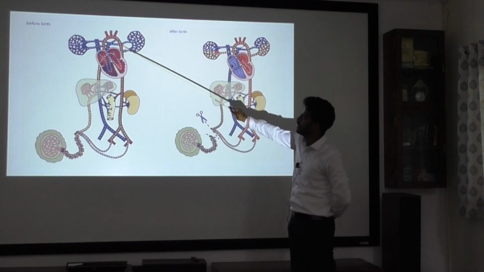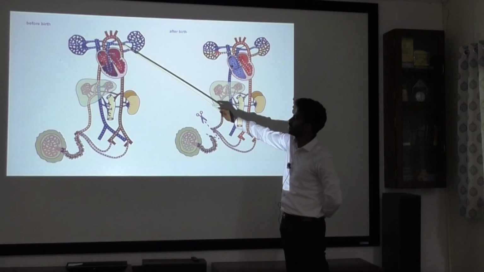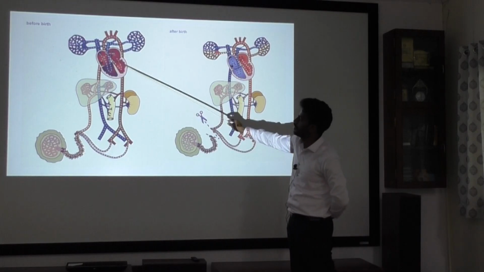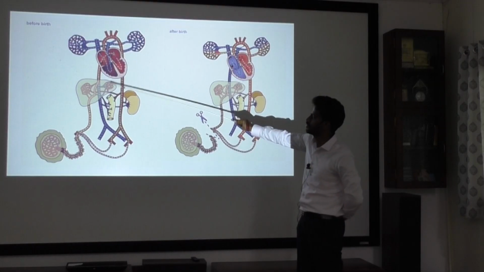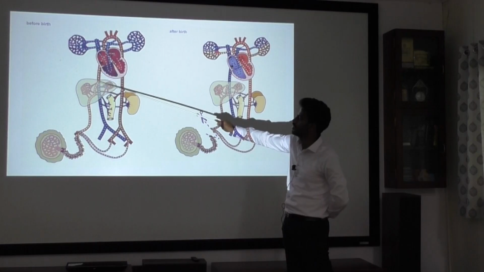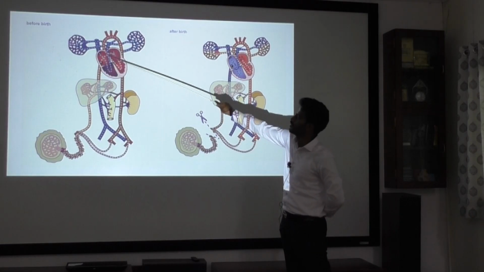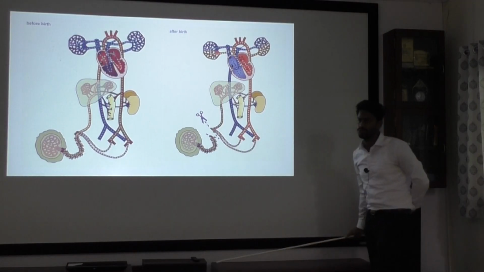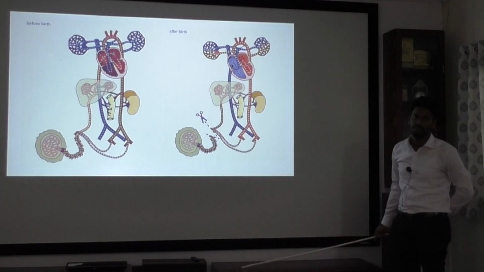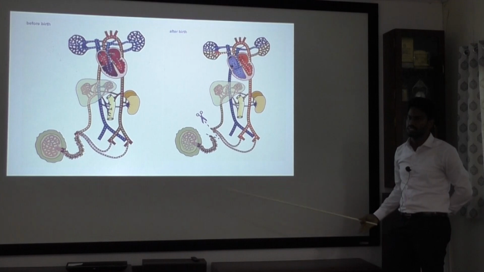In between there will be connections like the ductus arteriosus and the foramen ovale. The maximum oxygenated blood goes to the liver, and then your upper brain and your heart, the coronary arteries. These two areas will have maximum oxygenated blood, which supports your development of brain and heart.